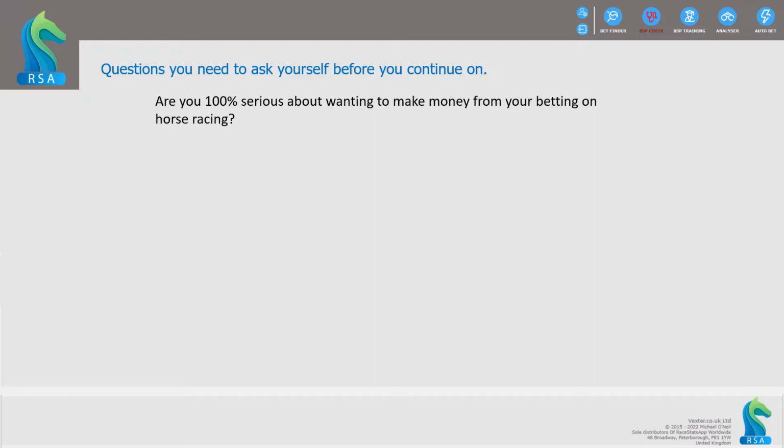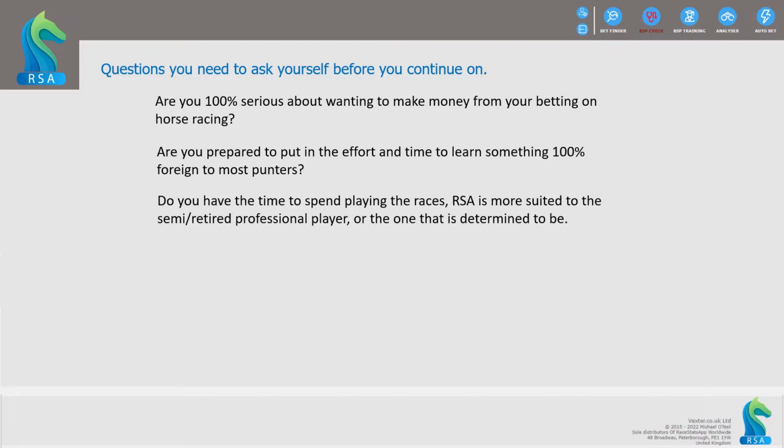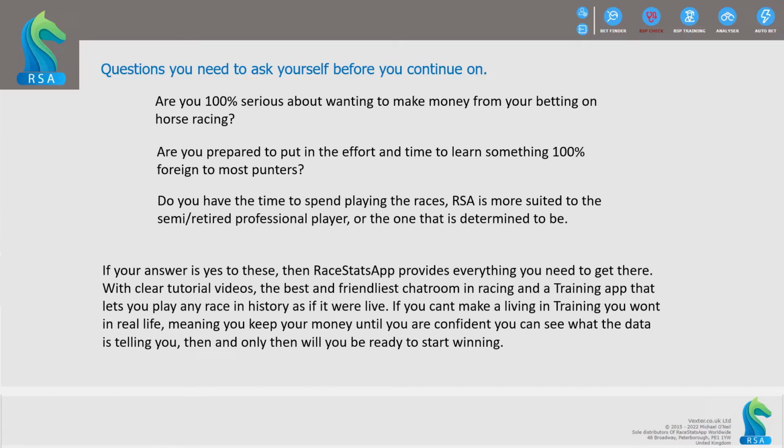Questions you need to ask yourself before you continue on. Are you 100% serious about wanting to make money from your betting on horse racing? Are you prepared to put in the effort and time to learn something 100% foreign to most punters? Do you have the time to spend playing the races? RSA is far more suited to the semi-retired professional player or the one that is determined to be. If your answer is yes to these, then RaceStats app provides everything you need to get there.